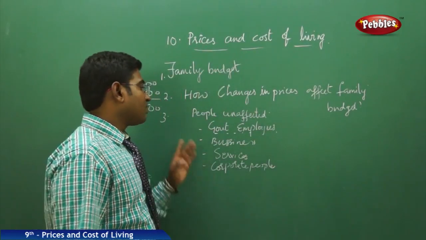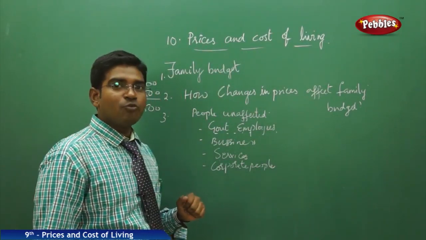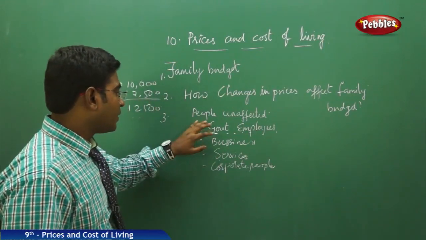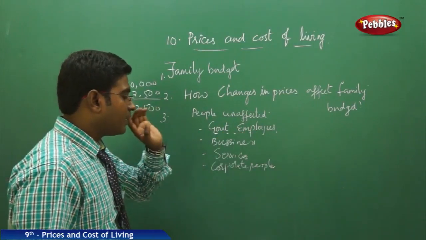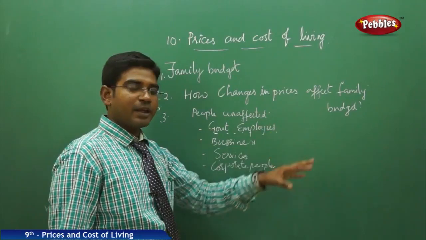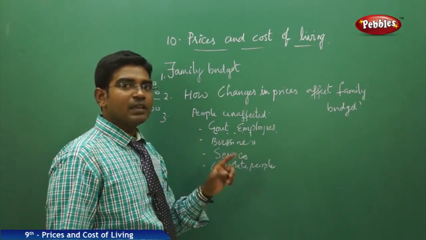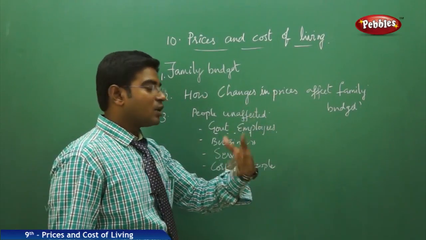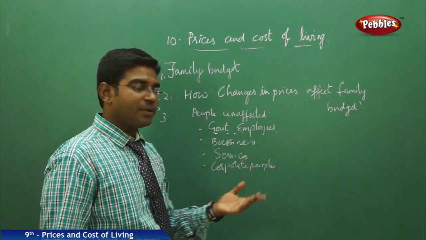These are the four different categories of people whose family budgets are not affected by price hikes. One is government employees, where government allowances are measured according to inflation and paid to them. Business people pass on the increased price to the consumers especially.